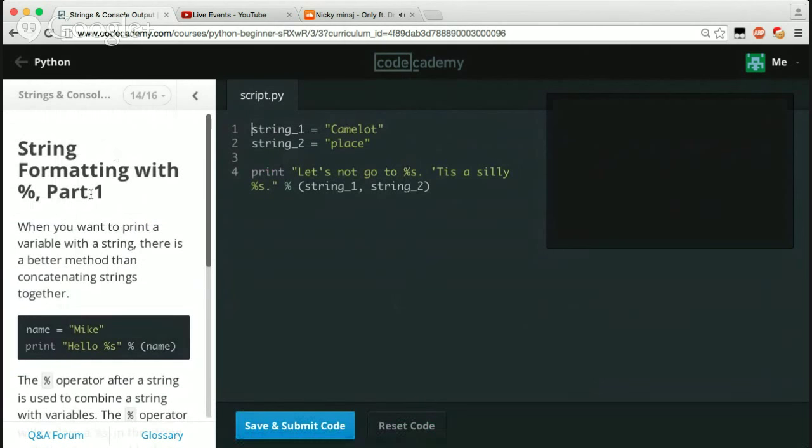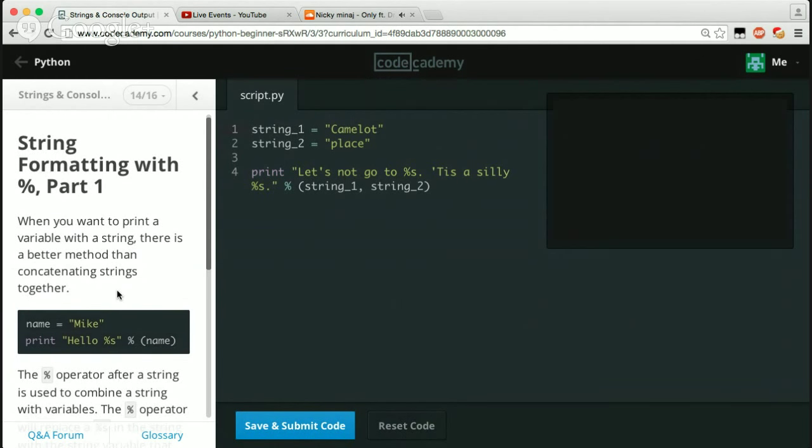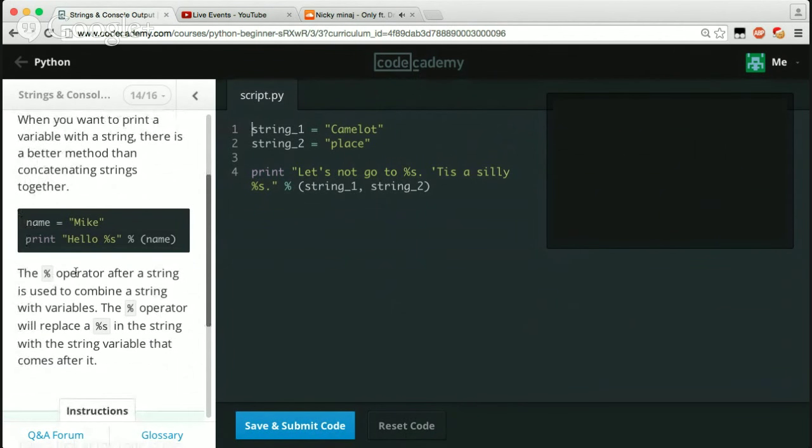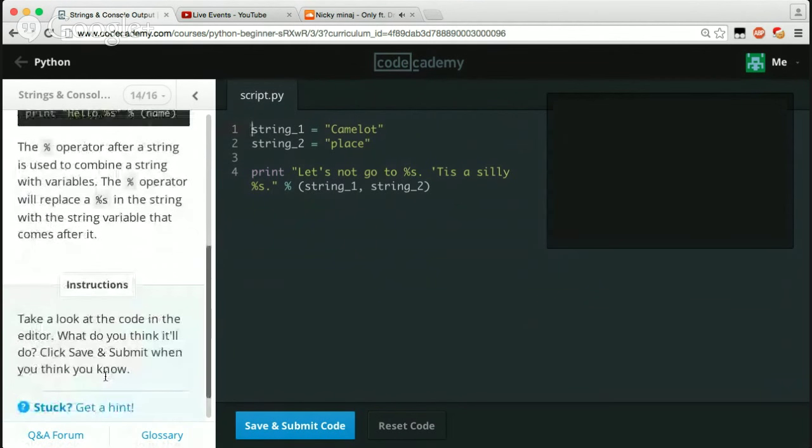String formatting with the modulo operator, part 1. So when you want to print a variable with a string, there is a better method than concatenating strings together, like hello, %s, %name. The modulo operator after the string is used to combine a string with variables. The percent operator will replace a %s in the string with the string variable that comes after it.